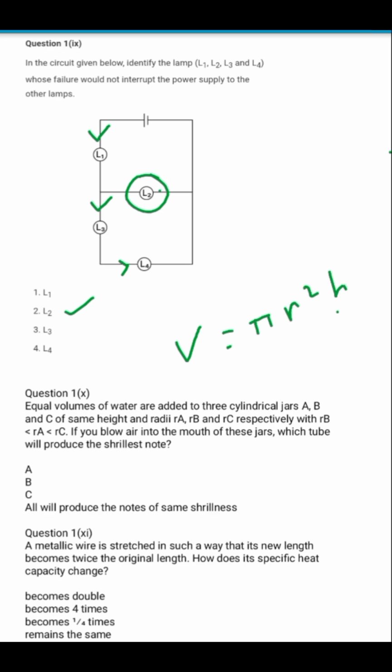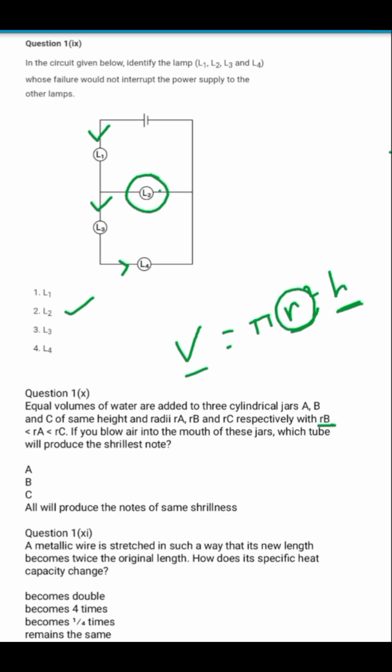So if the height is same, the volume depends upon the radius, right? So we can say very well that when water is poured into the jars, the jar which has the smallest radius, that is jar B, it will have the greatest height because its radius is very small.